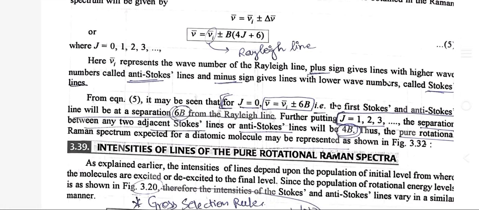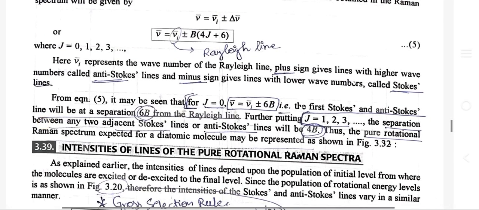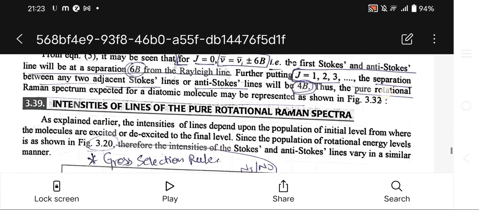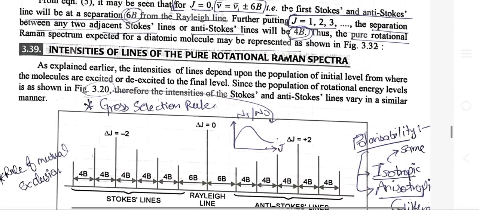Here mu I bar represents the wave number of the Rayleigh line, the plus sign gives lines with higher wave number called anti-Stokes lines, and the minus sign gives lines with lower wave number called Stokes lines. From equation 5 it may be seen that for J equals 0, mu bar equals mu bar I plus minus 6B, that is, the first Stokes line and anti-Stokes line will be at a separation of 6B from the Rayleigh line.